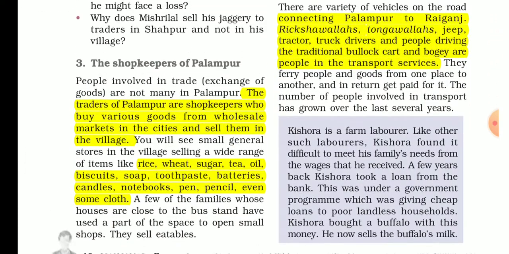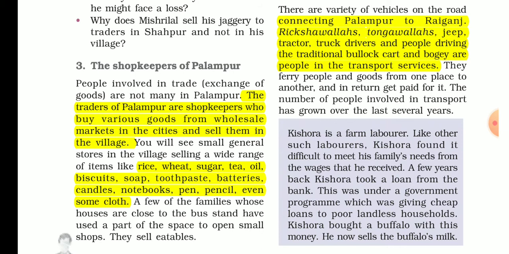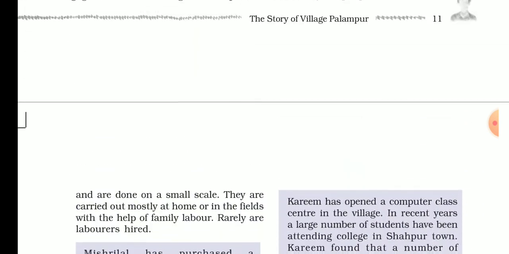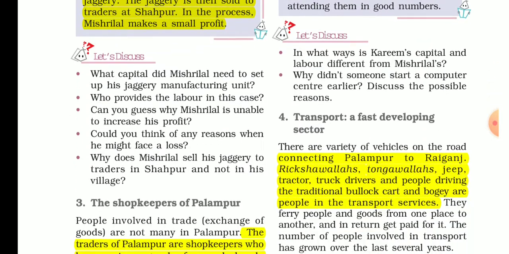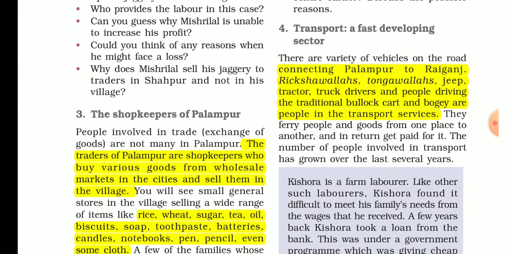And third, we have done dairy farm, meaning non-farming. We did dairy. Second, we did small scale manufacturing.